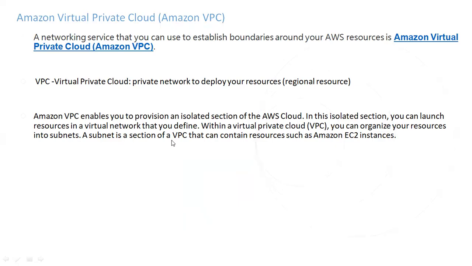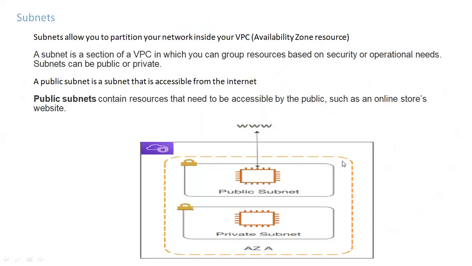We can say a subnet is a section of your VPC that contains resources such as Amazon EC2 instances, whatever resources you have created. Whatever resources you want to create, you can create those resources. Let's check this diagram. So what is a subnet, guys? A subnet allows you to portion your network inside your VPC.